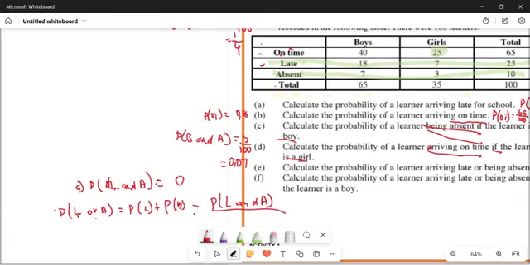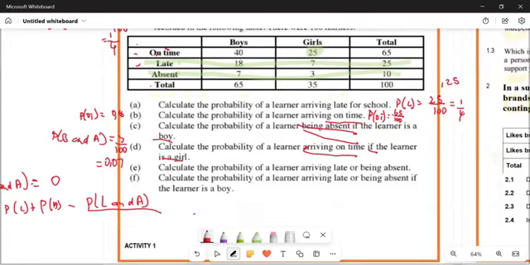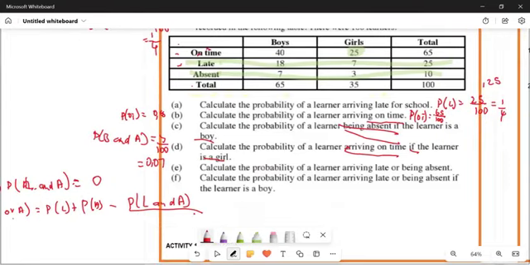Let's go and write this then. We have the probability of being late. How many learners are late? There are 25. How many learners are absent? It's 10. So you're going to have 25 all over 100 plus 10 all over 100 minus 0.